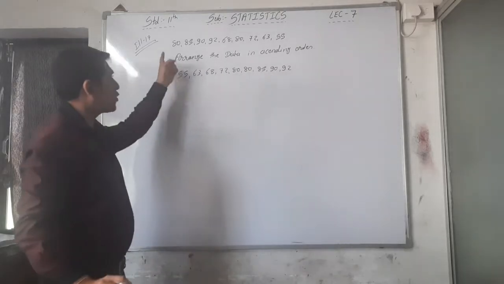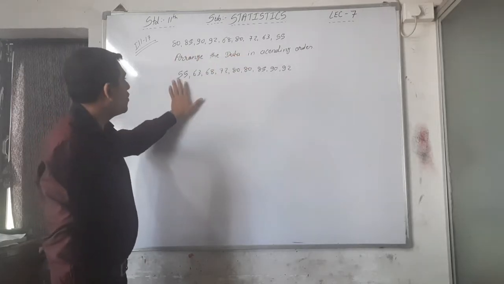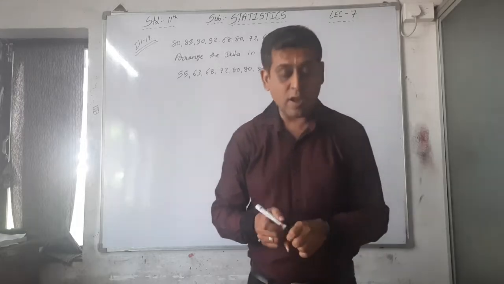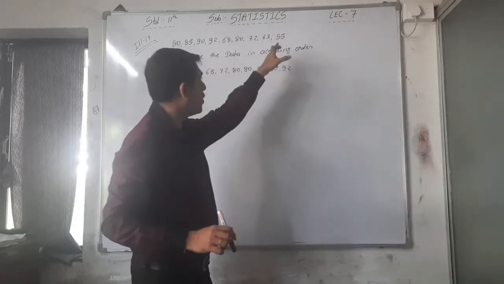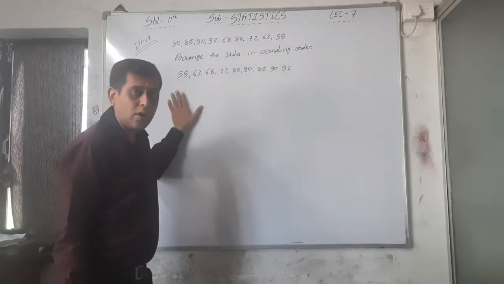Okay, so first of all count all these. There are 9 observations and here we are writing 9 observations. So it is confirmed that we are writing all the observations, right? So first of all, here is the question. Now we are arranging the data in ascending order.